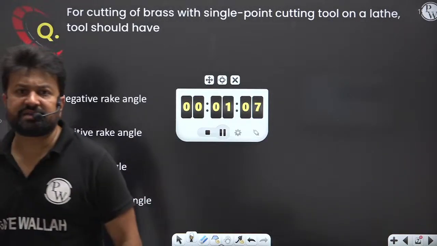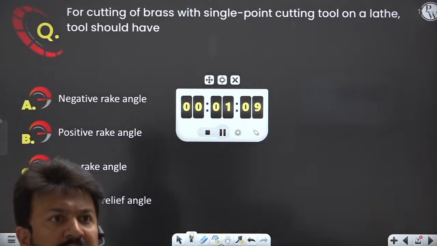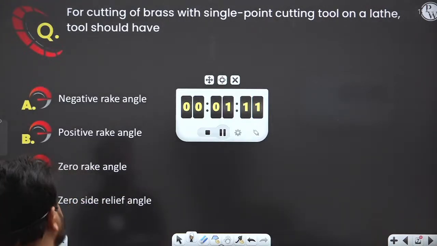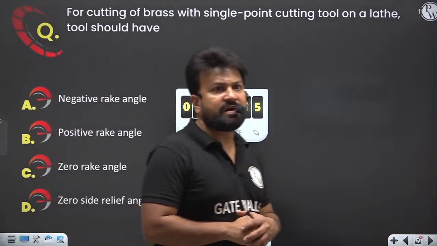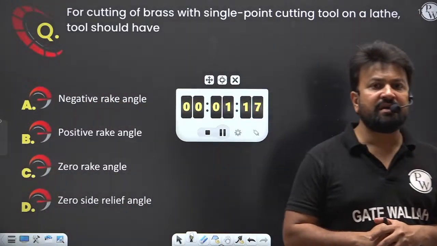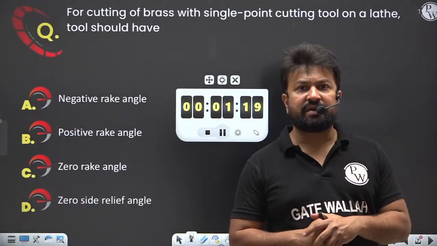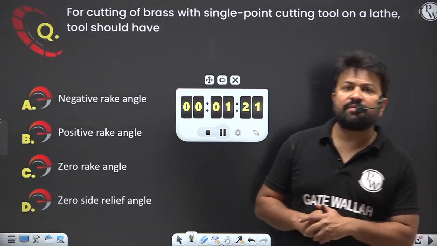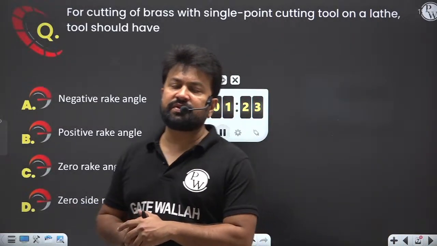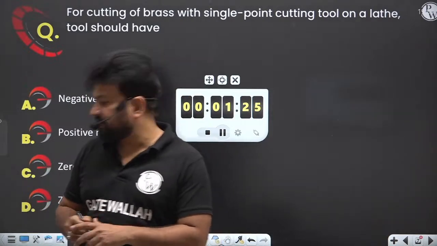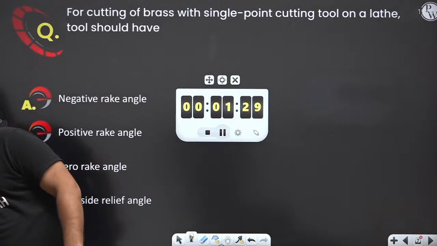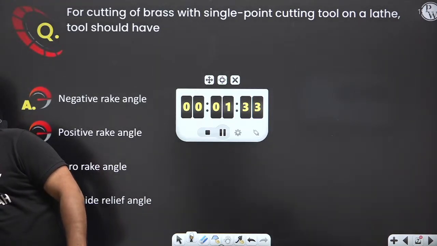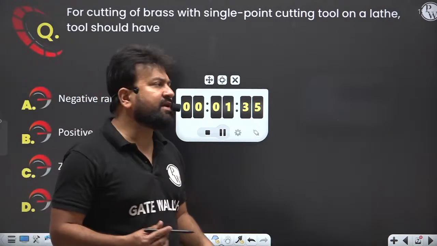Alok Kumar, whatever reason you are giving, the reason is not correct. For cutting of brass with a single point cutting tool on a lathe, what should the tool have? The reason is not correct, my dear. Good. Now I will tell you the answer.